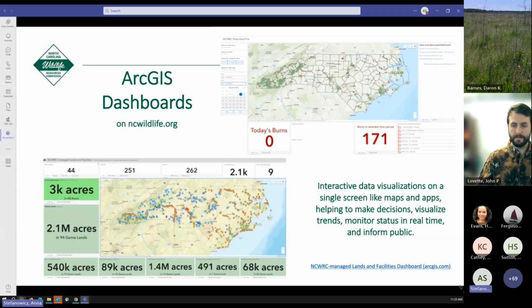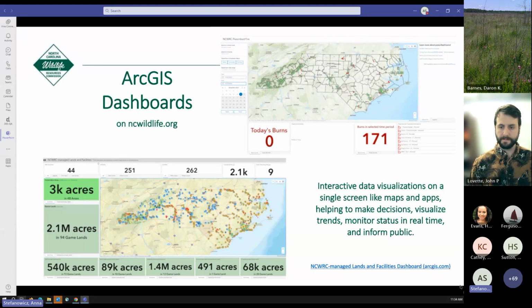So as we start to collect more accurate and up-to-date information on managed facilities and land by our agency, another online tool, Dashboards, becomes very useful in visualizing and sharing information. Like the maps and apps shown to you, dashboards are single-page, interactive data visualizations, helping to make decisions, monitor status, and inform the public. Here are two examples of dashboards from our website.